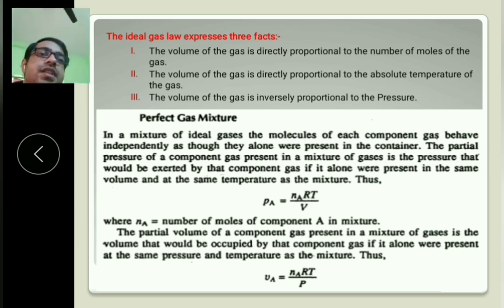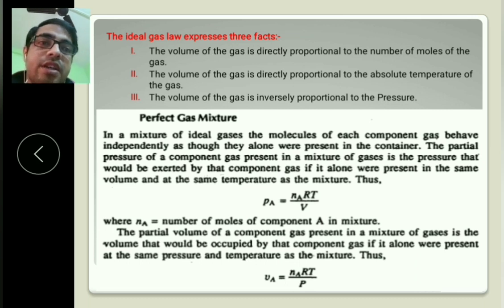It expresses three main facts. They are: the volume of gas is directly proportional to the number of moles of the gas, so V is proportional to n. Number two, the volume of gas is directly proportional to the absolute temperature of the gas, so V is proportional to T. Point number three, the volume of the gas is inversely proportional to pressure, so V is proportional to 1 by P.